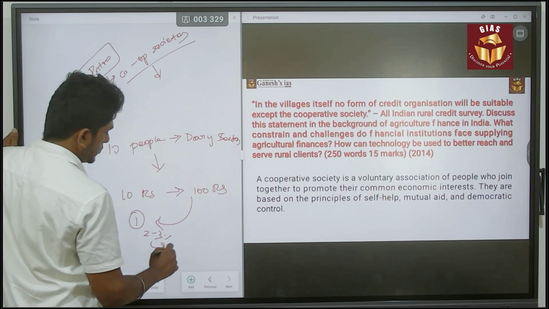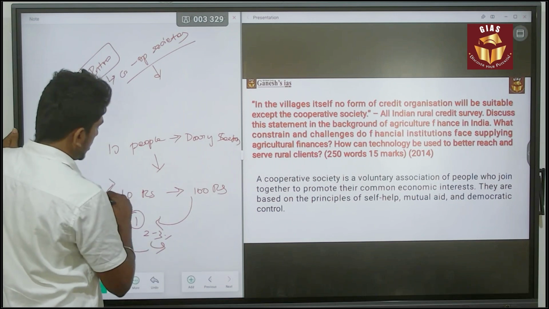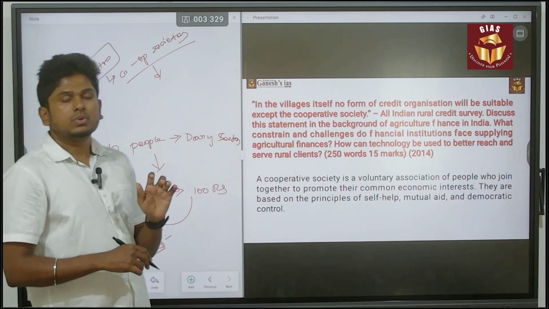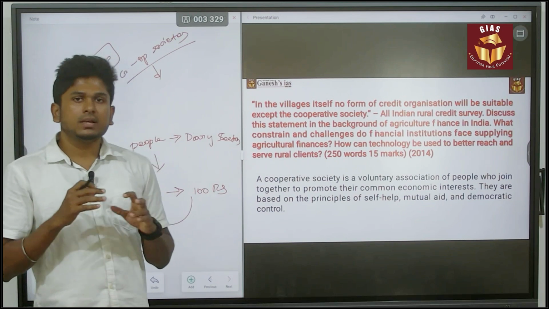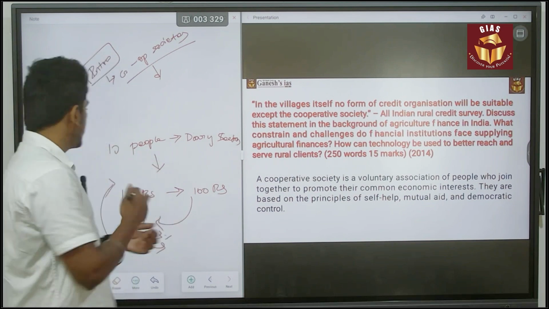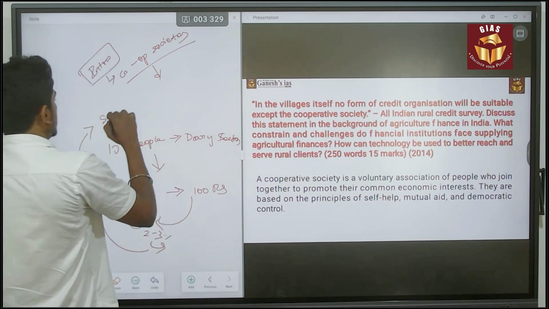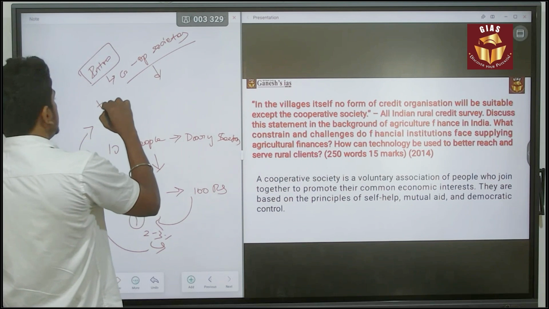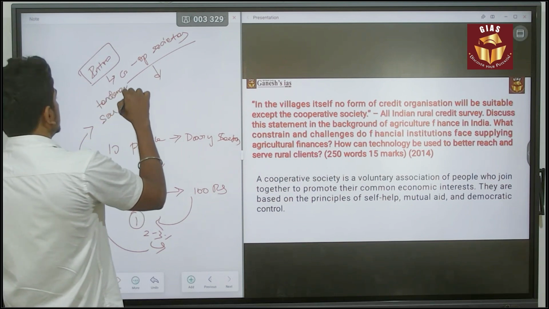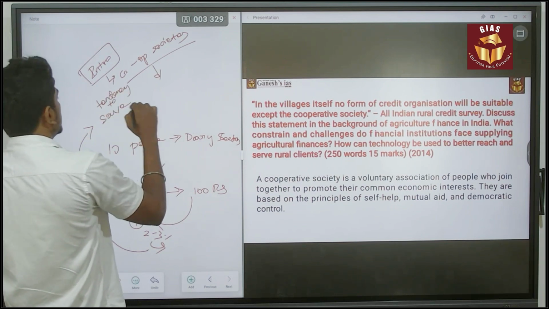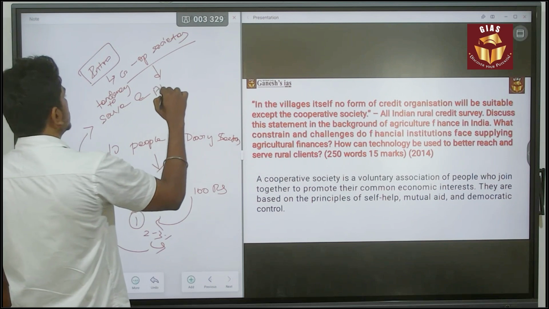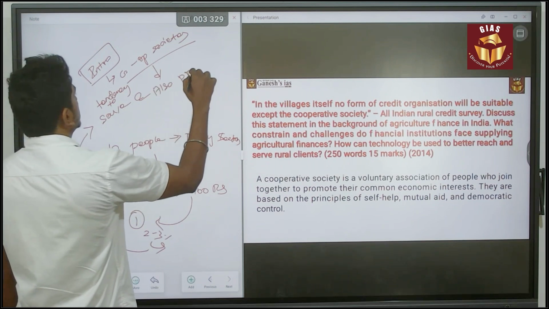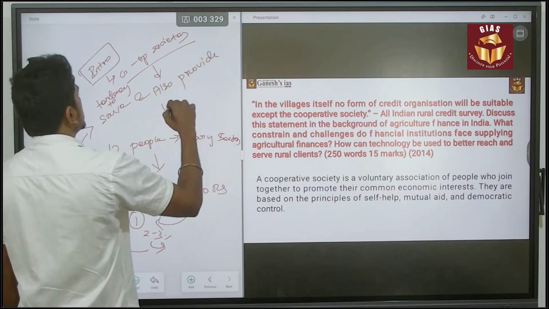That interest will be shared among all the 9 people. By this way, it increases financial literacy, increases the tendency to save, and also provides loan facilities.